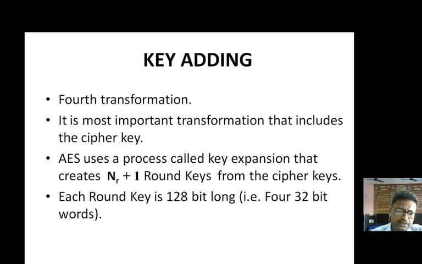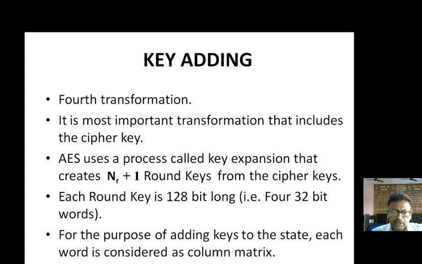So we are considering right now that we are taking a 128-bit long key, and we will be using 10 rounds. So the total number of keys required is 11. Now this 128-bit long key is considered as four 32-bit words, which is equivalent to 128 bits. Now, for the purpose of adding the keys to this state, each word is considered as a column matrix. Please remember this particular point. This is very important.